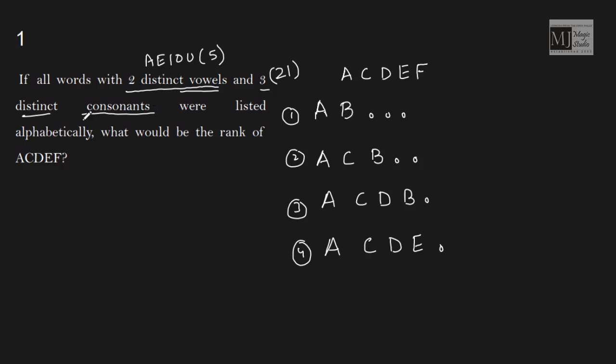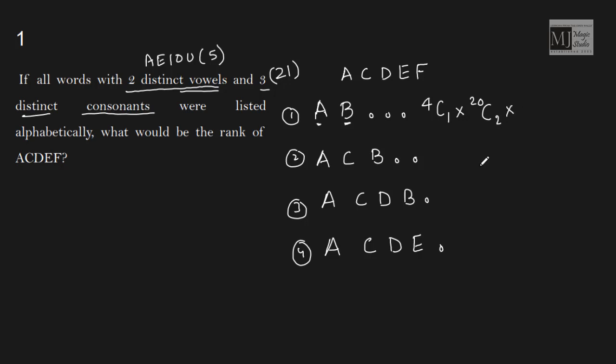Because all are distinct-letter words, our word cannot start with A again, and if the word starts with A, the next letter in the dictionary would be B. So now one vowel is taken and one consonant is taken, and we have 3 spaces left. We need to choose one more vowel out of the remaining 4, which can be chosen in 4C1 ways. Now we need to choose 2 more consonants out of 20 remaining consonants, which can be chosen in 20C2 ways.